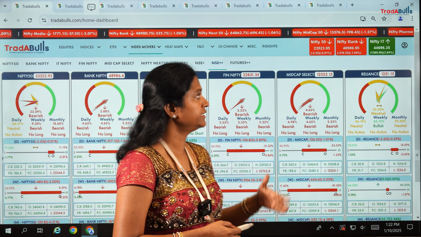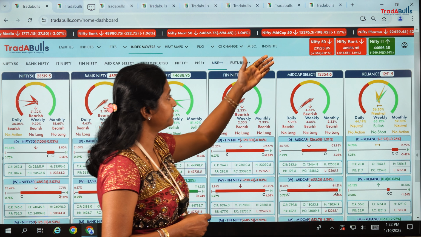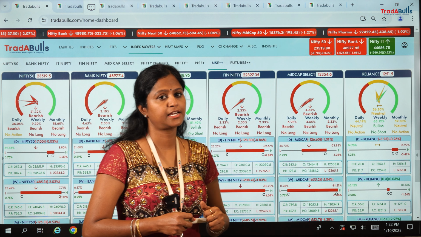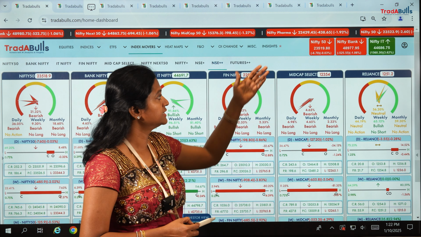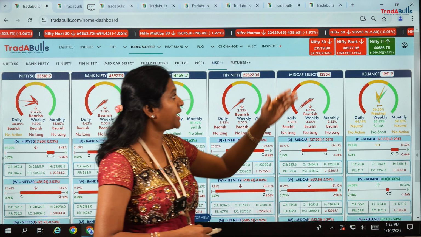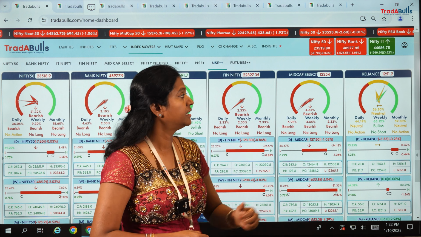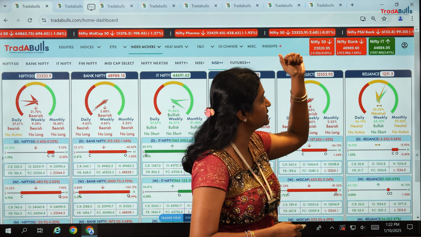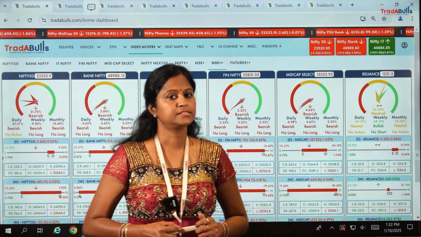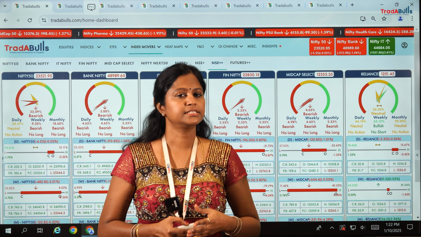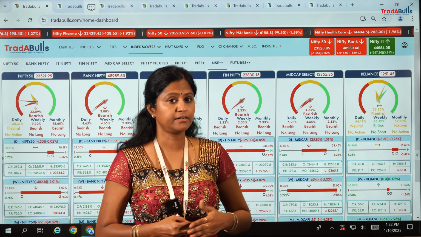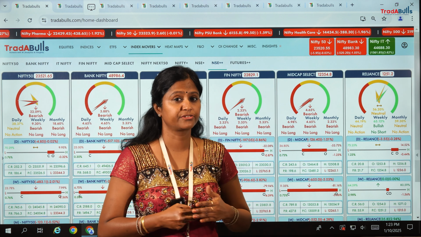And today, if you see in the Tradables application, Nifty 50 is still showing a downtrend, which means that today, the last day of the week, Nifty 50 is still in a downtrend, and Bank Nifty is also still showing a downtrend. Whereas there has been a huge rise in Nifty IT, because yesterday we had the Q3 results for TCS, and based on those results, today TCS has been performing really well.